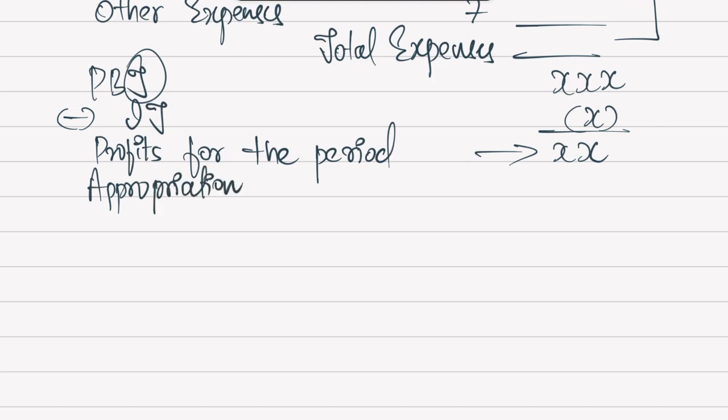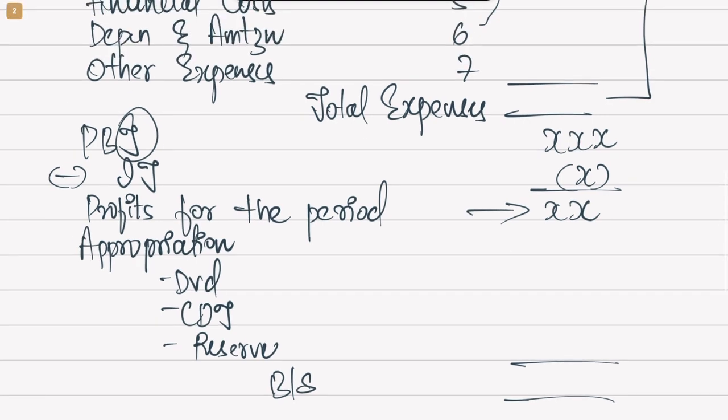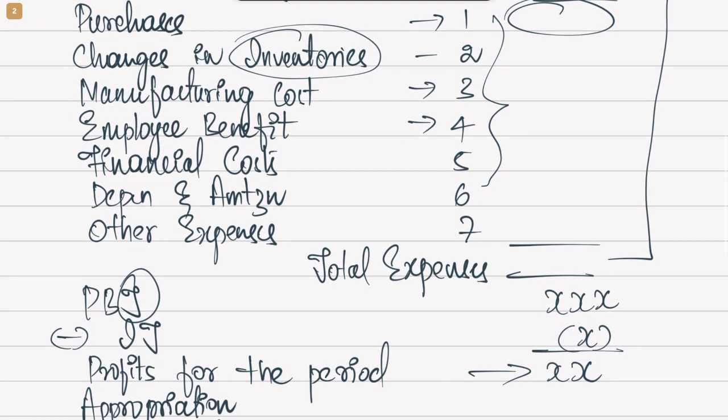This appropriation could be in the form of dividend, it could be corporate dividend tax or any reserves as such. So after all these appropriations, whatever is left will be carried forward to the balance sheet. So this is the format for the profit and loss statement. They will of course not ask you to prepare a profit and loss statement, but instead they may ask one of these items. So you should know the format.